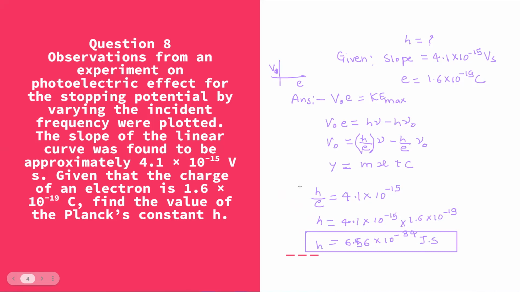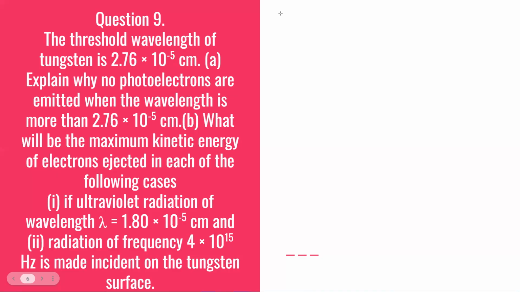Now let's move to the next question, which is question number 9. The threshold wavelength of tungsten is 2.76 into 10 raised to minus 5 centimeter. A. Explain why no photoelectrons are emitted when the wavelength is more than 2.76 into 10 raised to minus 5 centimeter.